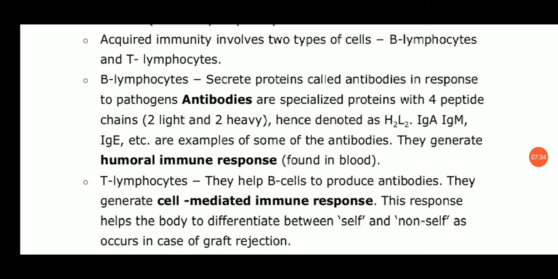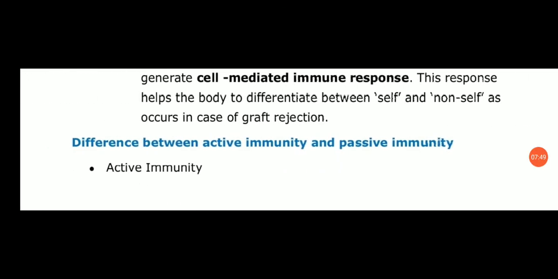B lymphocyte, T lymphocyte. B lymphocytes are responsible to produce humoral immune response found in blood, and T lymphocytes help B cells to produce antibodies, and they generate the cell mediated immune response.